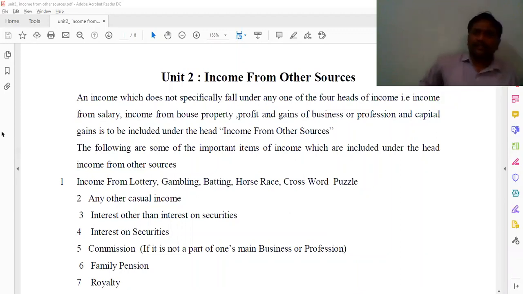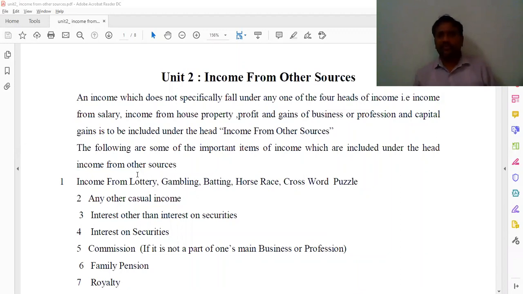But if the same Suresh works at Y college as a part-time lecturer, or does spot valuation, or gives tuitions, such other incomes we call income from other sources. X college is salary; what he receives from spot valuation or tuitions falls under income from other sources.